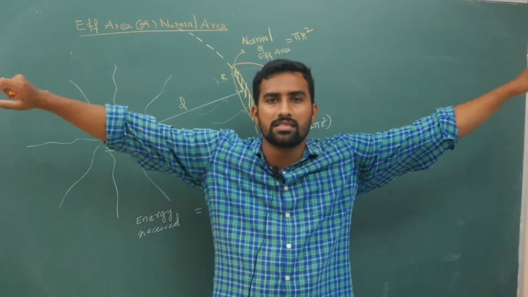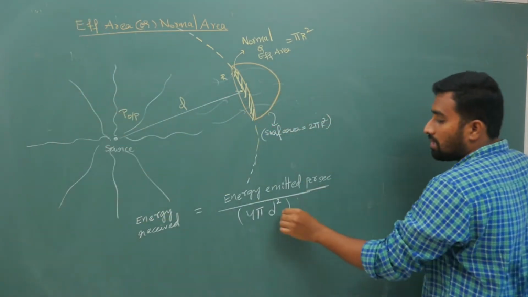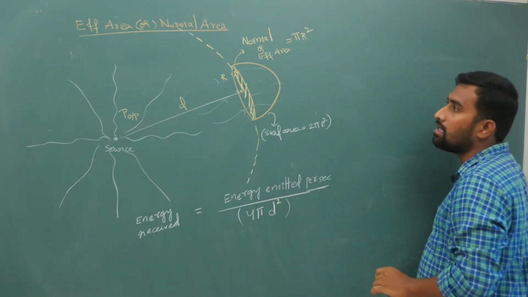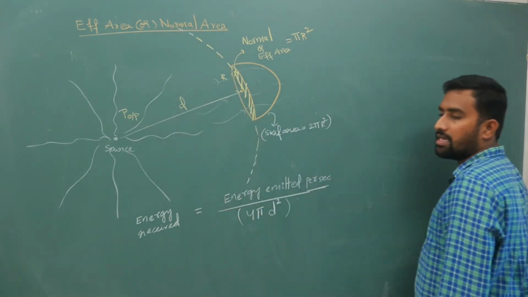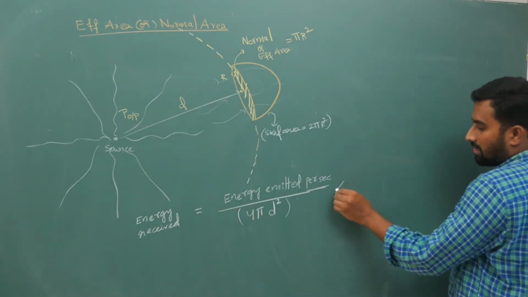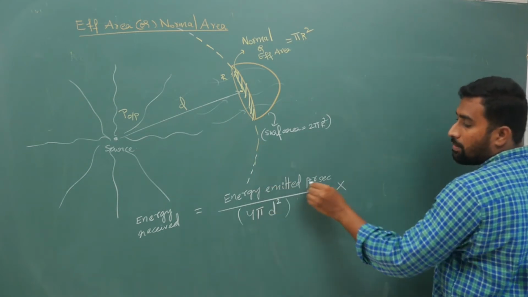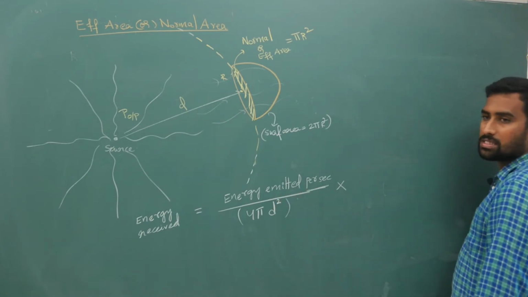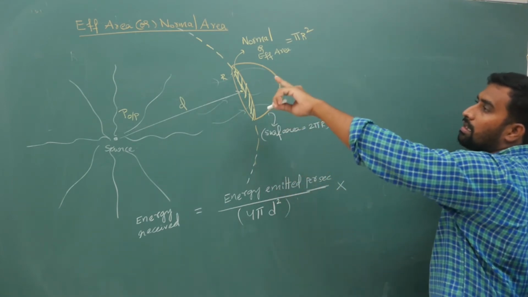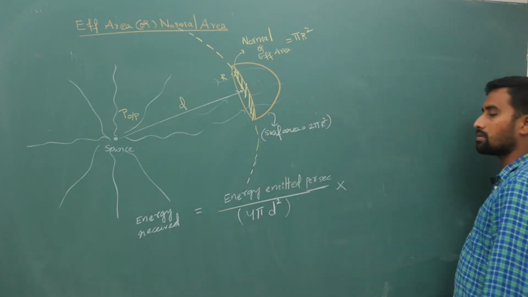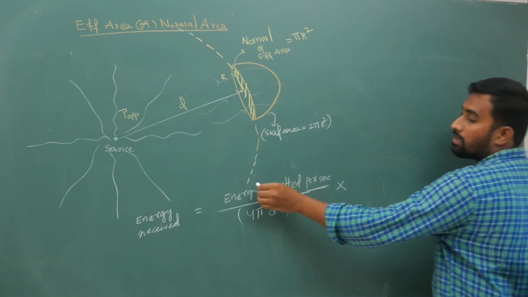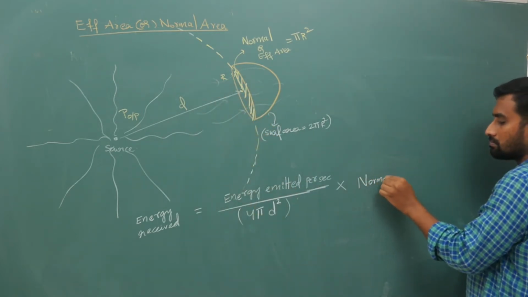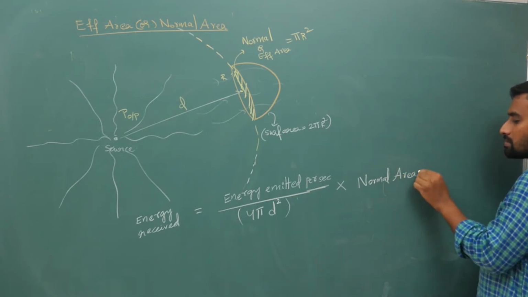It will keep sending out energy in all possible directions. So it will send energy across an area of 4 pi d square. Energy emitted per second, divided by 4 pi d square, is the energy per area across which energy is being emitted. So it will emit energy across the spherical region of 4 pi d square times the normal area times the time of exposure.